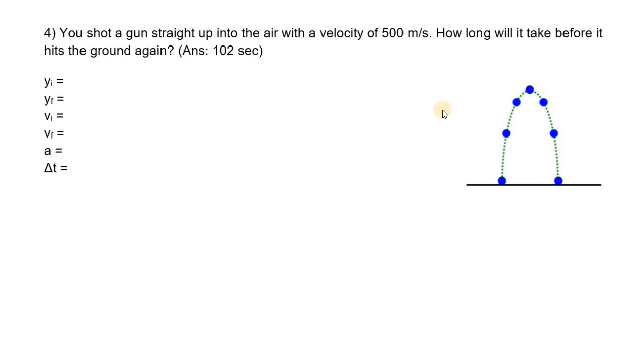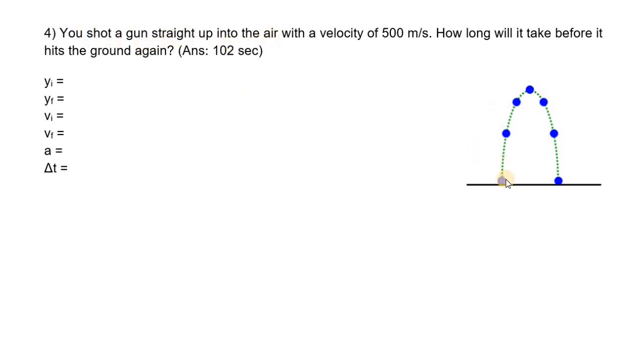So this is going to be the last problem of this worksheet. It says you shot a gun straight up in the air with a velocity of 500 meters per second. How long will it take before it hits the ground again? Okay, so the situation is we're shooting a gun straight up in the air. Actually, a bullet.